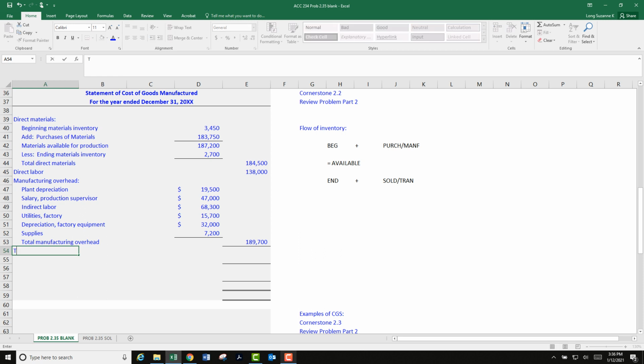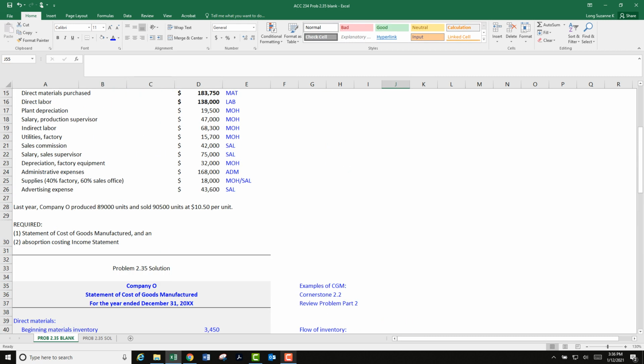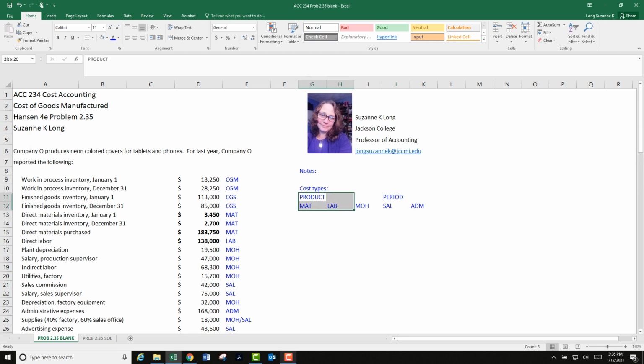Again, use your example to keep track of where we are and what things are called. This is a subtotal. Total manufacturing cost. Remember when we did cost up here? This is what we're doing right now. Total product cost, total manufacturing cost, materials, labor, overhead.